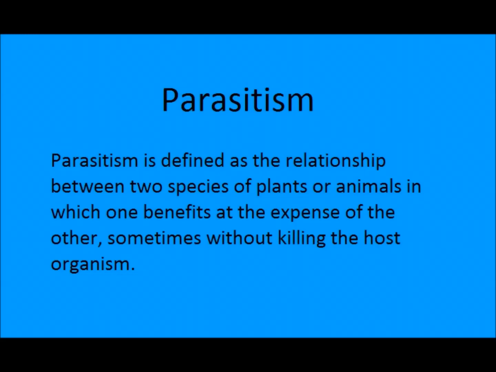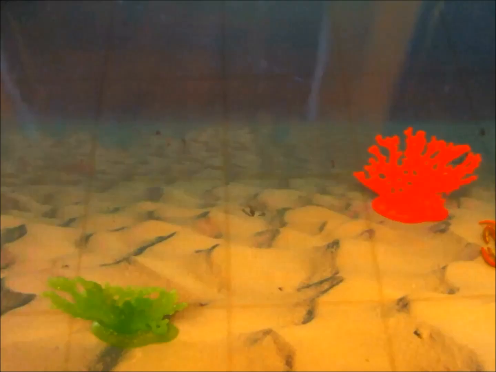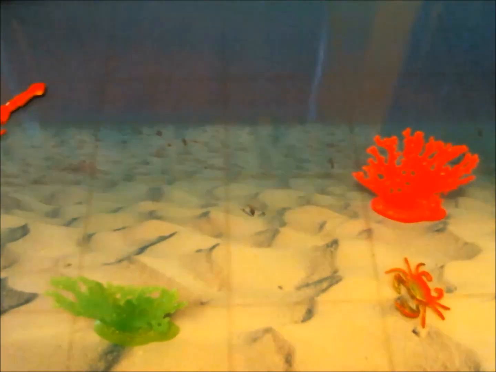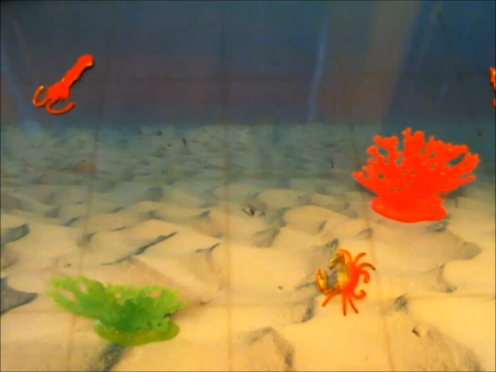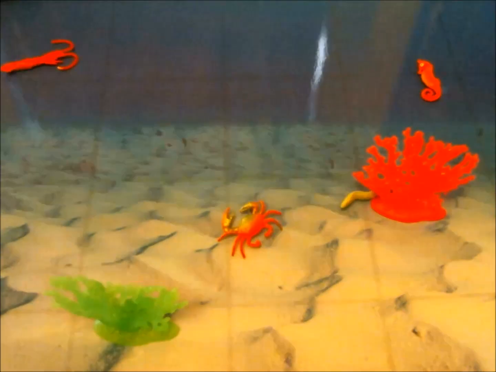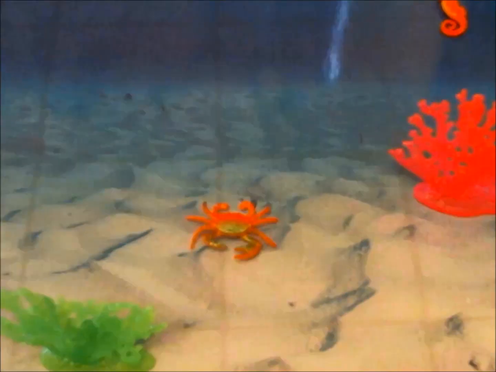Parasitism is defined as the relationship between two species of plants or animals in which one benefits at the expense of the other, sometimes without killing the host organism. This little guy looks like a normal average crab minding his own business. However, there is one problem with that scenario. He has been tricked into thinking he is a she. Rhizocephalans are parasitic barnacles that infect crabs, castrate them, and alter their behavior.